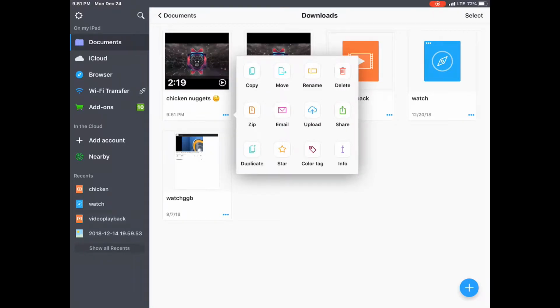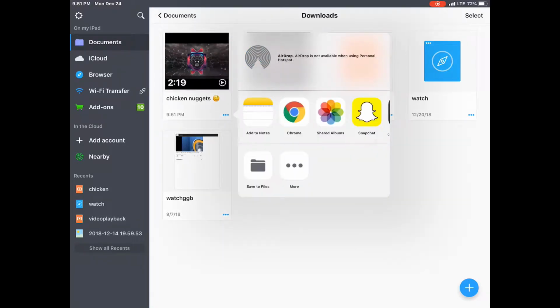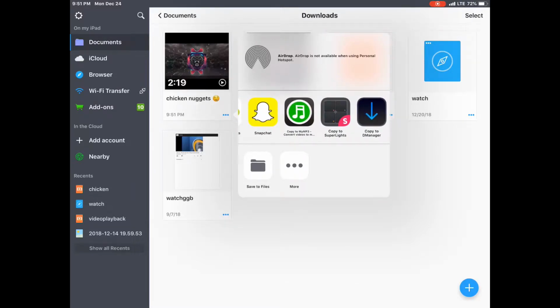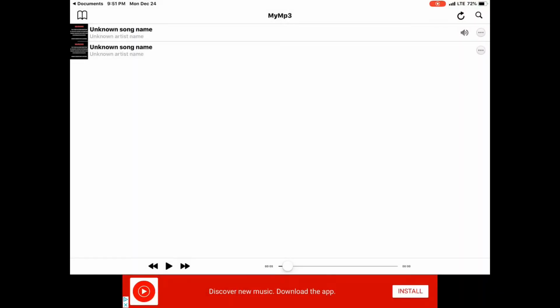Then you press share. Then you go over here. Scroll down and go to copy to MP3. Press that. It's gonna send you there. Then you have the song right here. I already did it earlier.